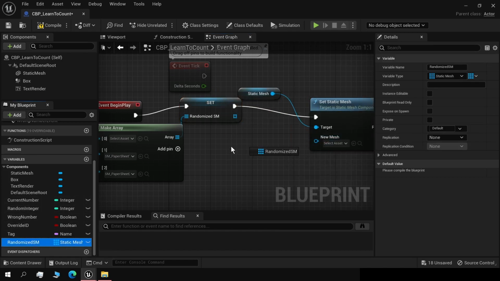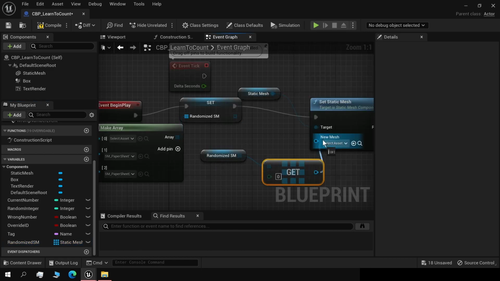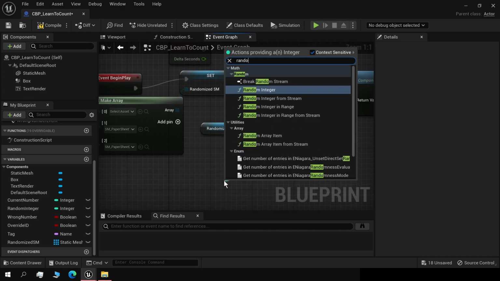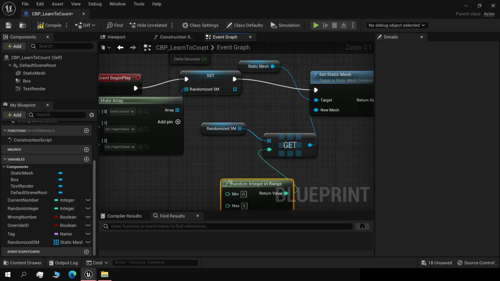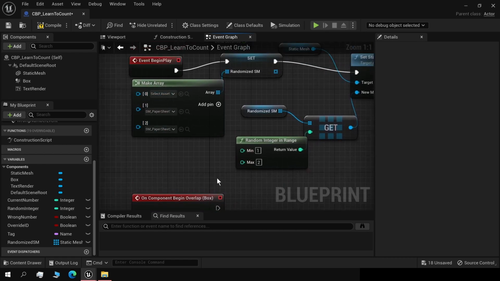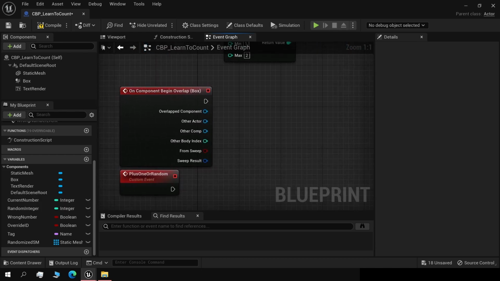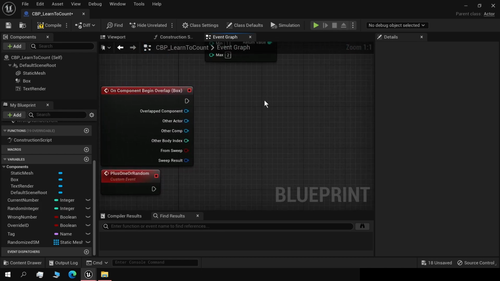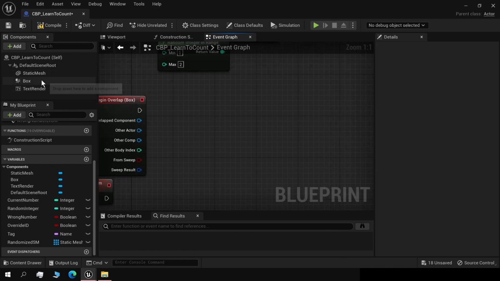We need to get the array, get a copy, plug it there, and get a random integer in range of 1 and 2. So it's going to select randomly between static mesh 1 or 2, and I left a null index as well that we might use in the future.